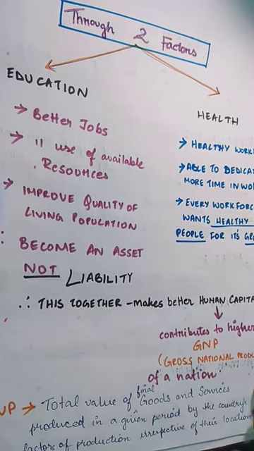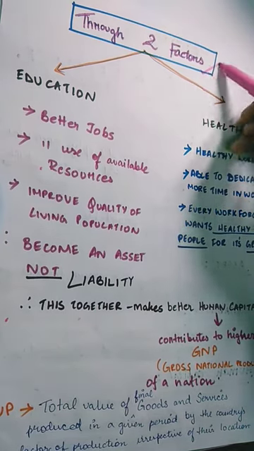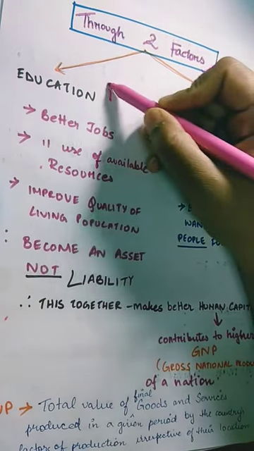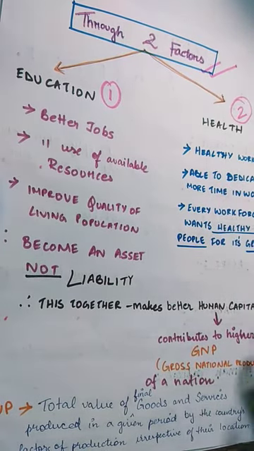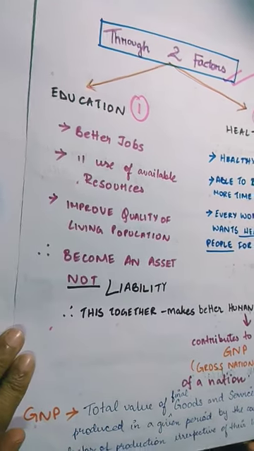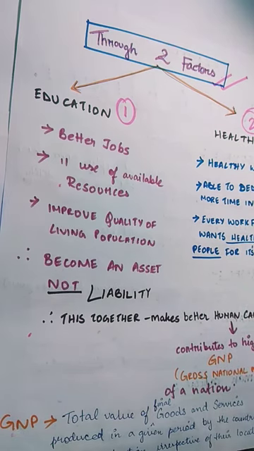Investment in human capital, in a group of people or a population, has to be made through two factors. Number one is the education factor and number two is the health factor. Talking more about education, what are the advantages of education? What happens when a group of people or an individual or population is educated?